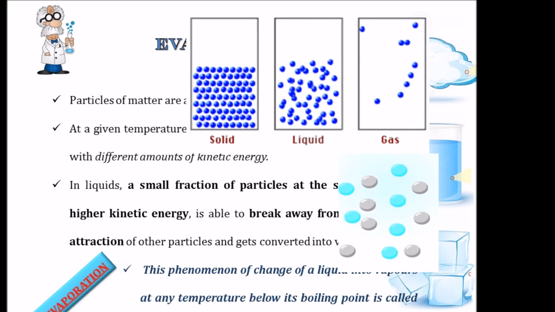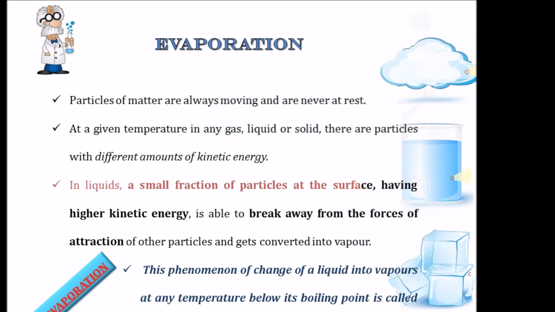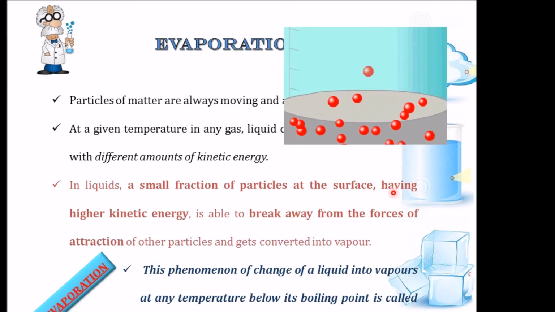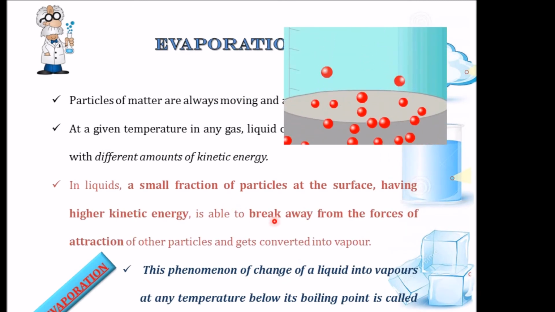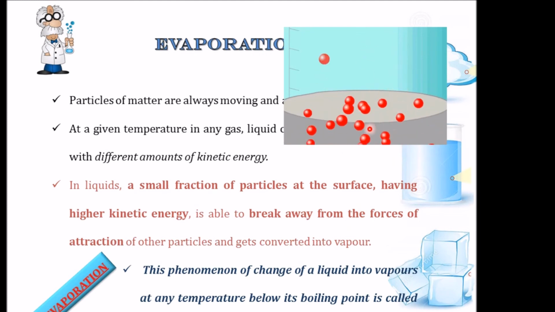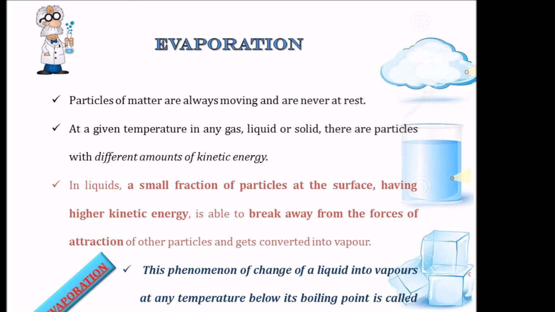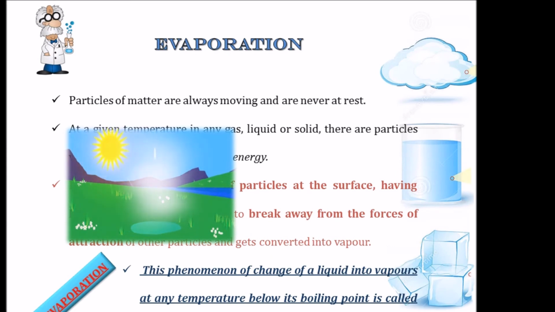Now in the case of liquids, a small fraction of the particles at the surface, having a higher kinetic energy, is able to break free from the forces of attraction of other particles and it gets converted to vapor. This phenomenon of the change of liquid into vapor at any temperature below its boiling point is called evaporation. Evaporation is a process where the liquid gets converted into vapor at a temperature below its boiling point.